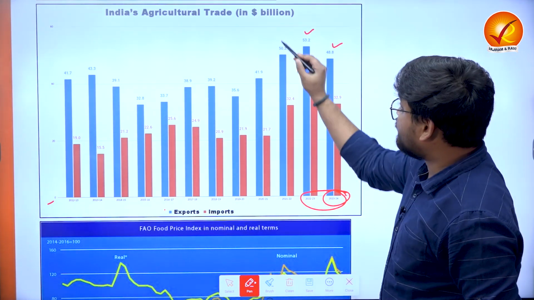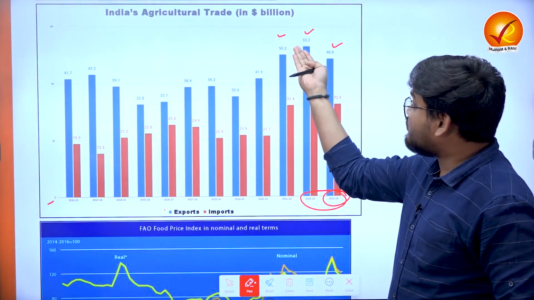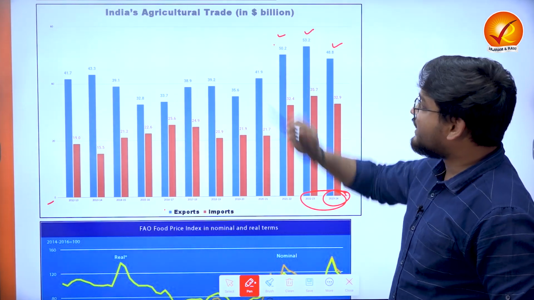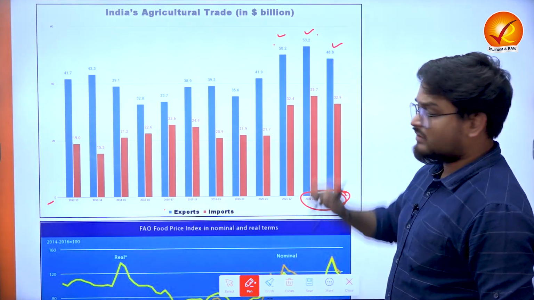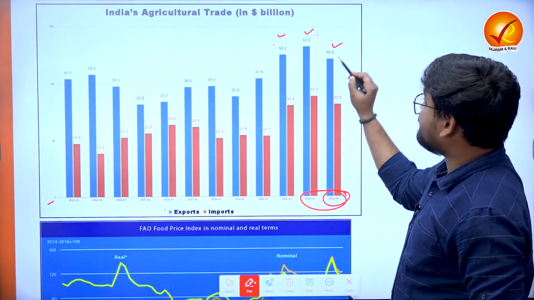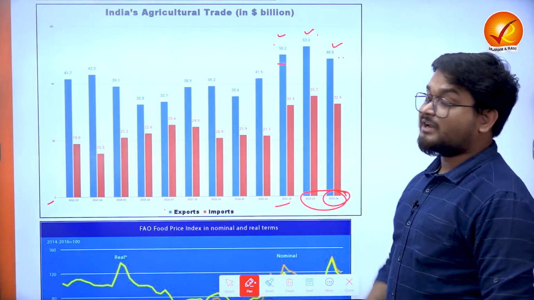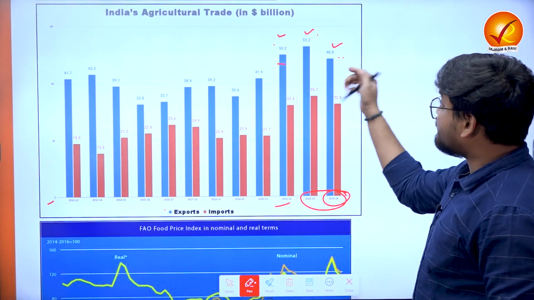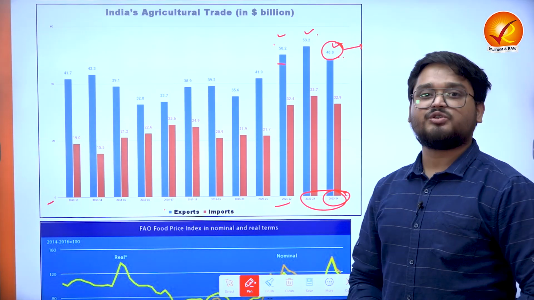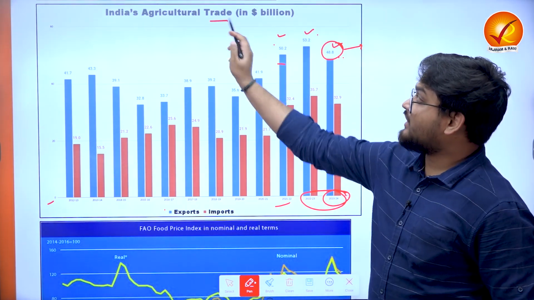and even extend to the last 3 financial years, we find that exports have decreased over a period of time. It started at about $50 billion, increased to around $53 billion, and has decreased to below 2021 levels as of now. It is at $48.8 billion, and such figures, specifically the current financial year's figures, are very important for your mains answers. So you can easily quote in your answers the actual level of agricultural trade in the country.